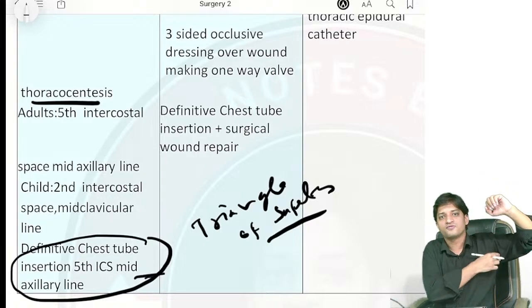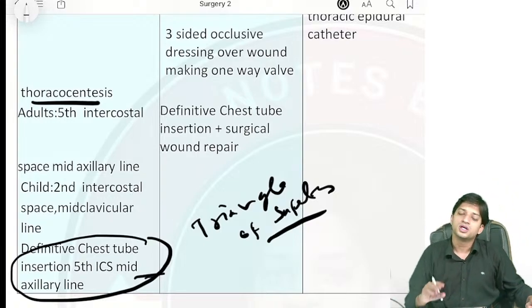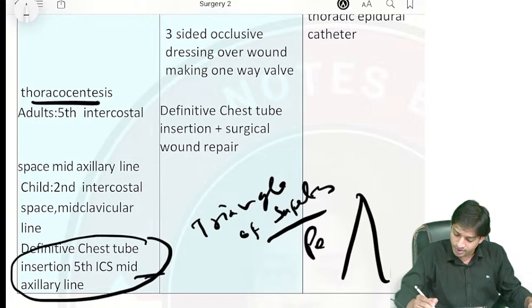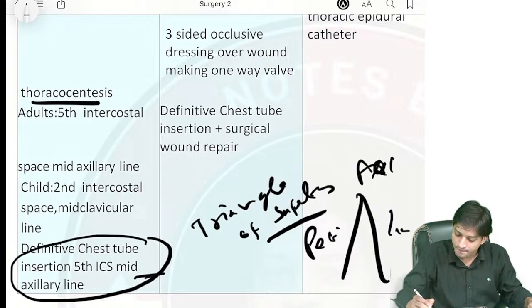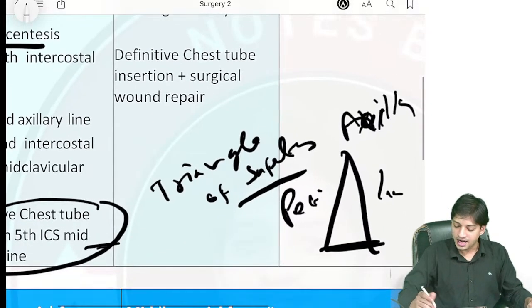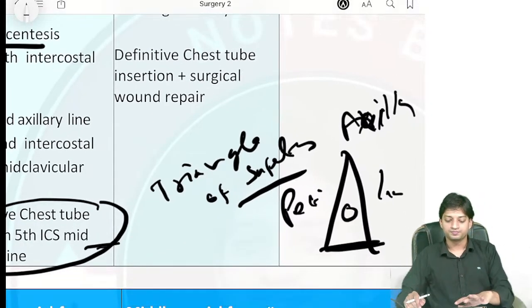This is the triangle of safety where you insert the chest tube in the fifth intercostal space. I hope now you can remember, right? And in this you insert the chest tube.